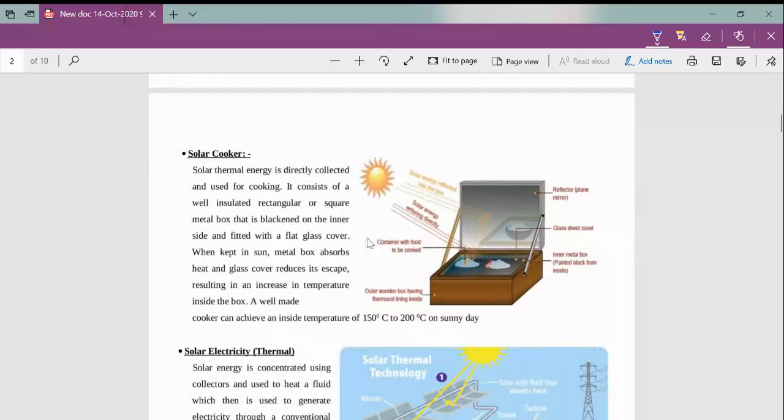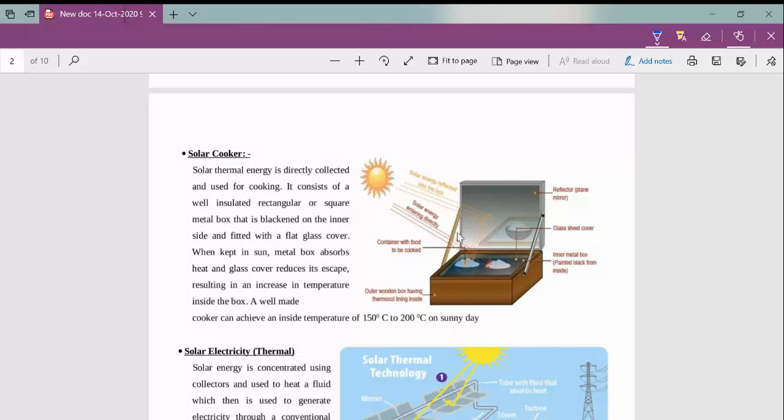And next is the solar cooker. A solar cooker is an oven-like machine, and it looks like a box. Its outer cover is made of wood, and inside the wooden box there is a thermocol coating. Inside that we place a metal box, and the inside of the metal box is coated with black color, and on the top surface it has a mirror.